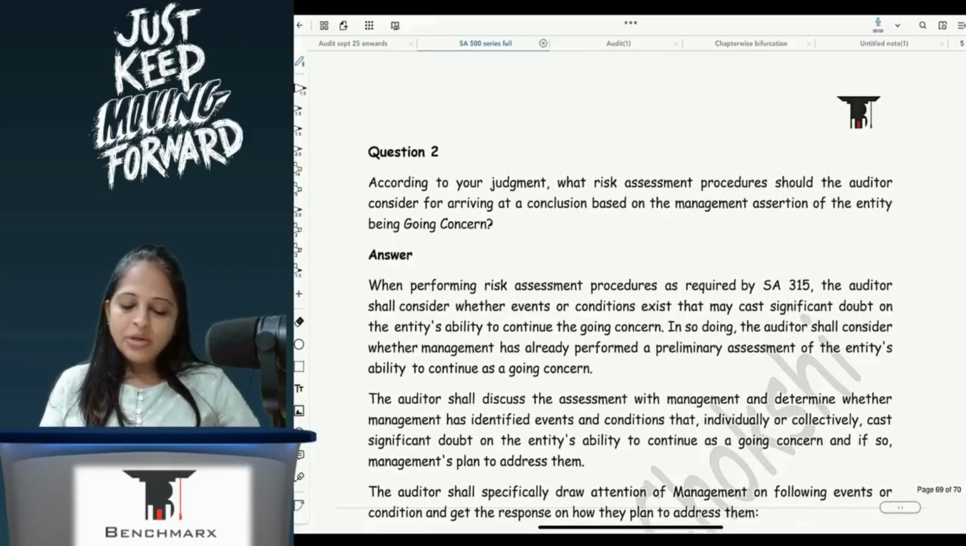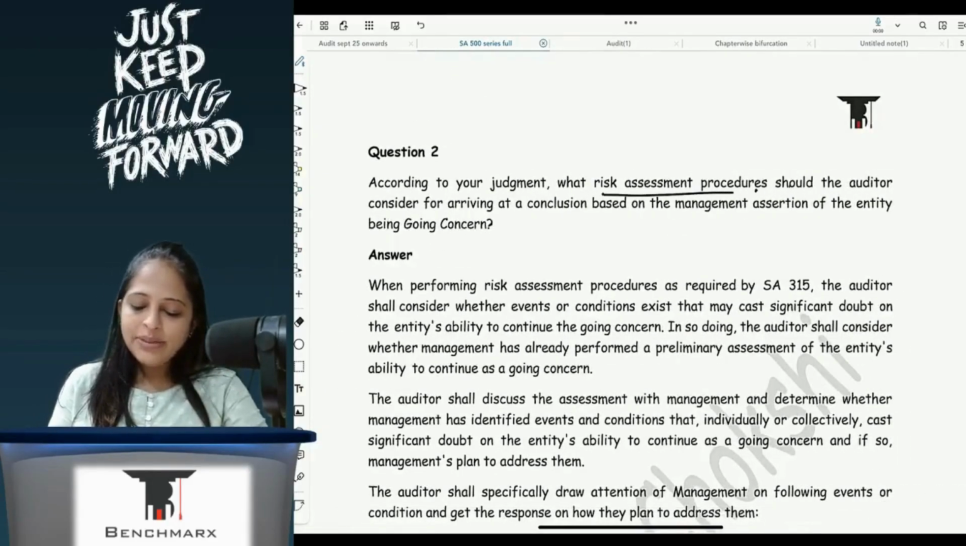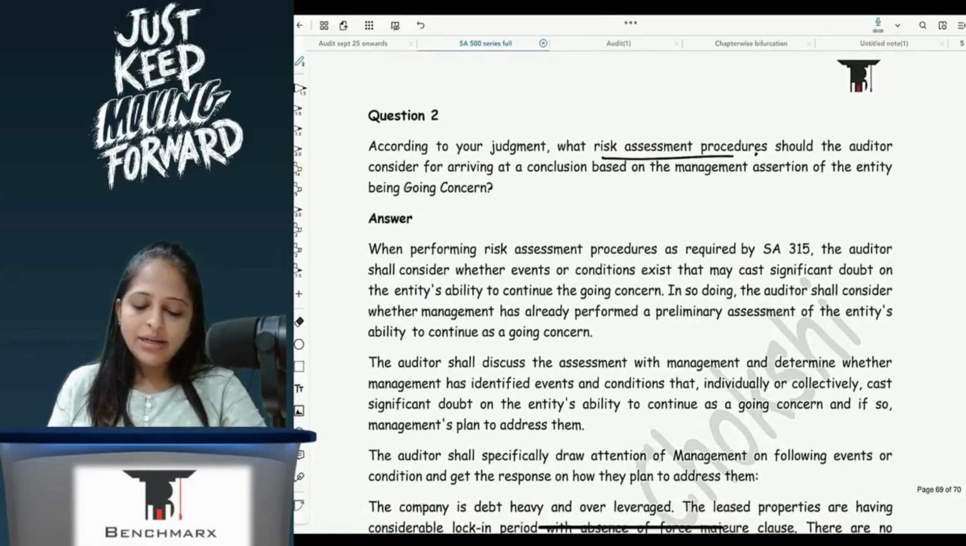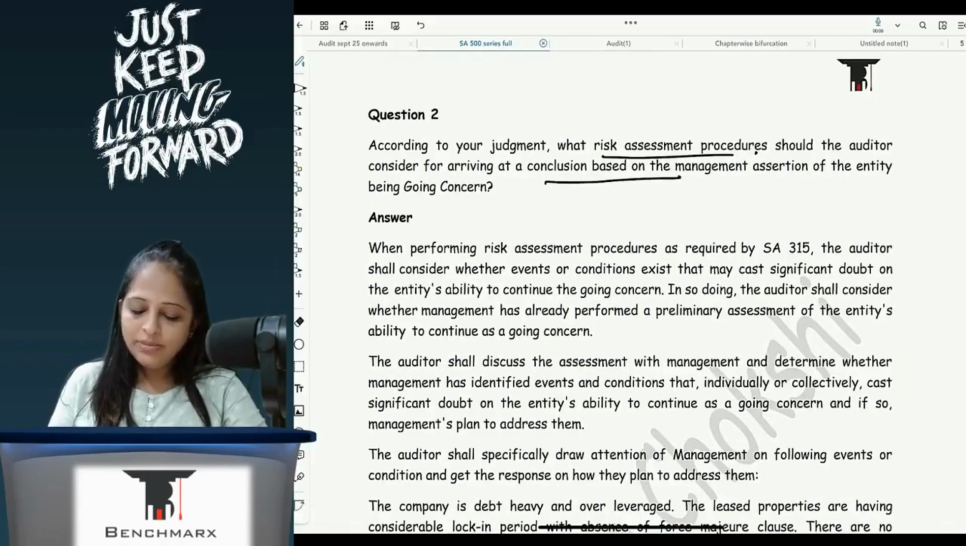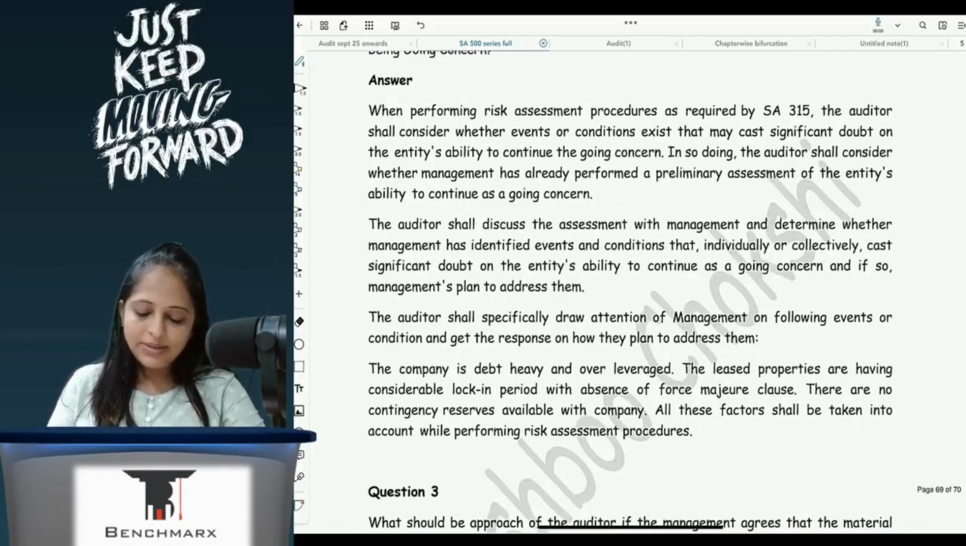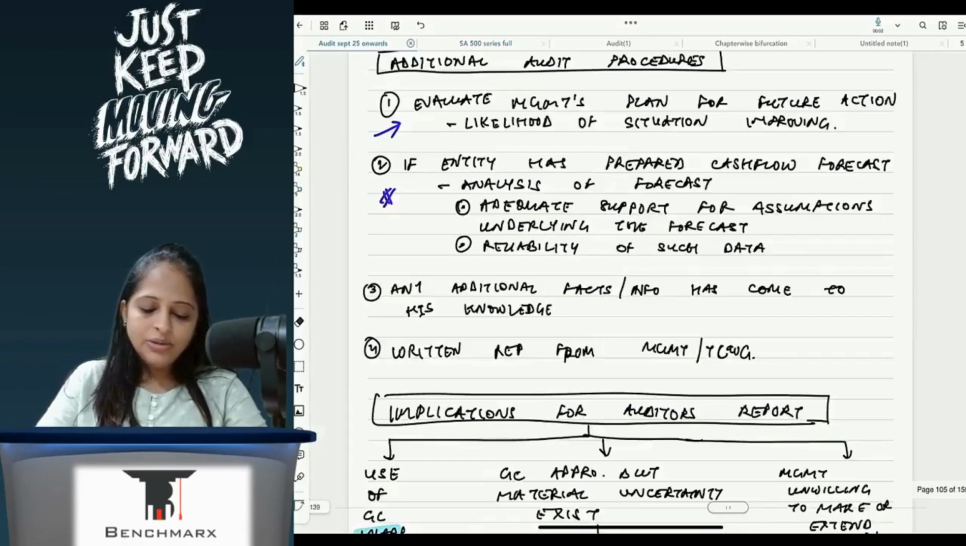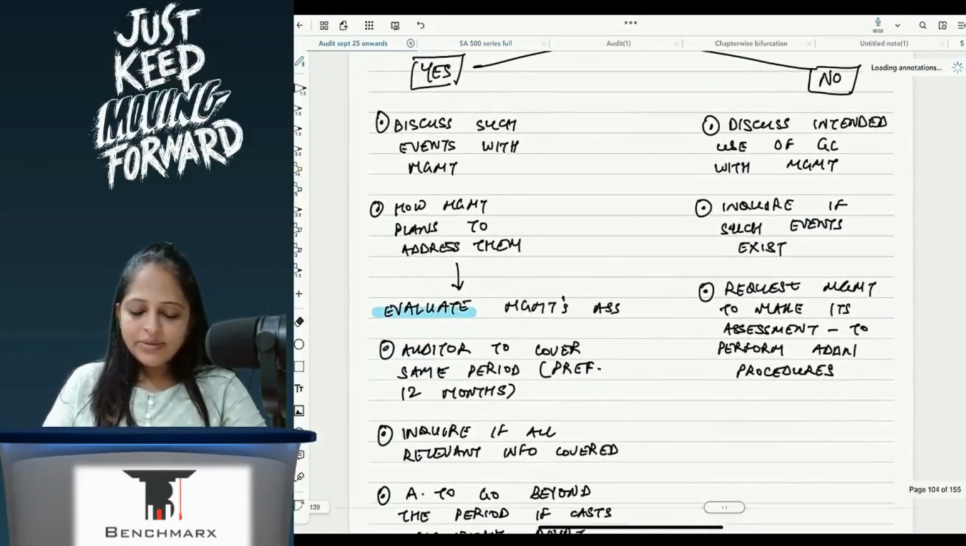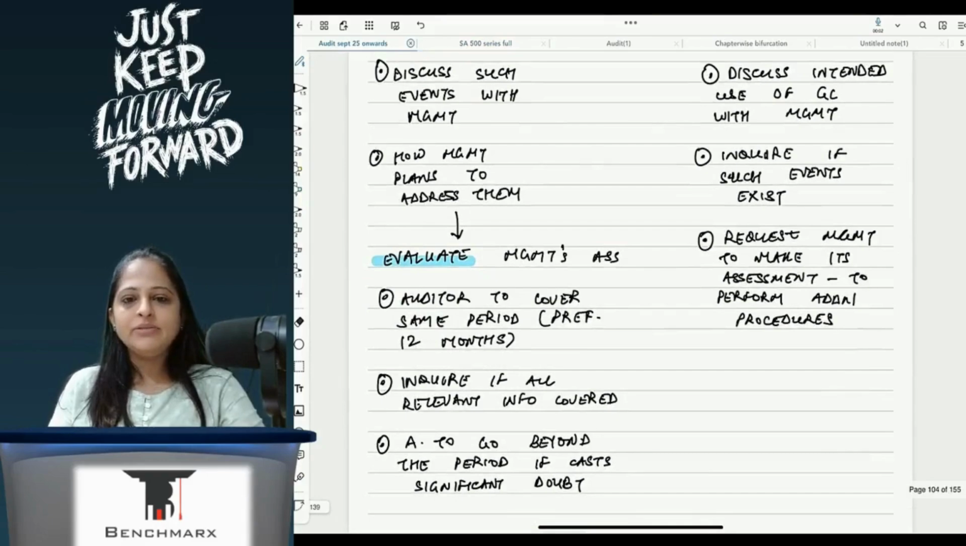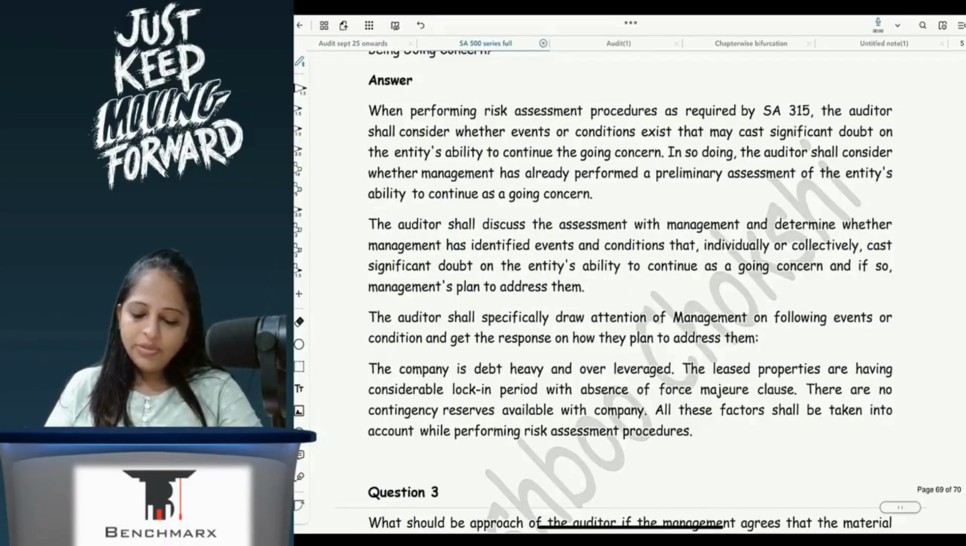Then, according to your judgment, what risk assessment procedure should the auditor consider for arriving at a conclusion based on going concern? So risk assessment procedure also, we know: discuss with management, time period which is there, evaluate management's assessment, and if need be, go beyond the time period.